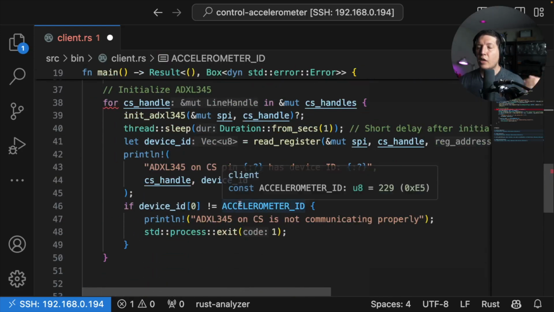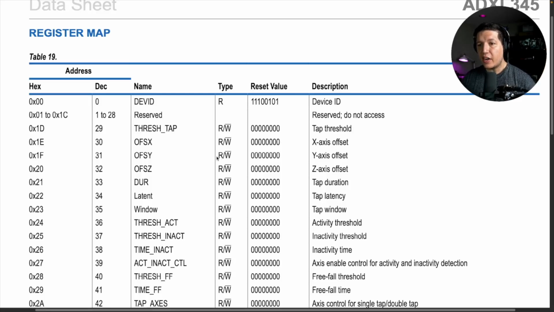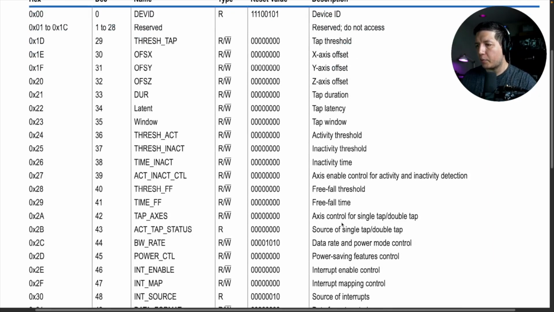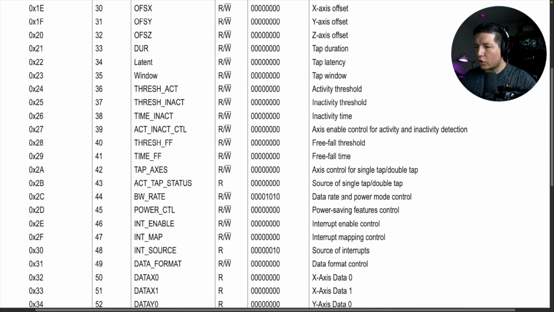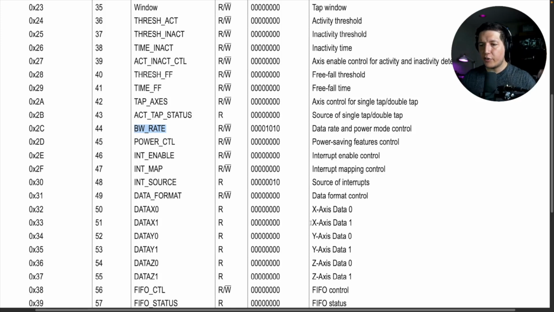So we configure the device, then we ask, hey, what's your ID? If we get something other than an E5, then it means that something went wrong, and we just print an error and exit immediately. There are all these registers that you need to write and read from to configure the device. So for example, here's how you control the data rate. You need to write to this register here. And if you want to read the acceleration, then you need to read from these registers.